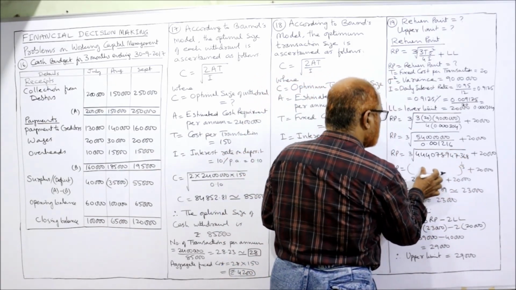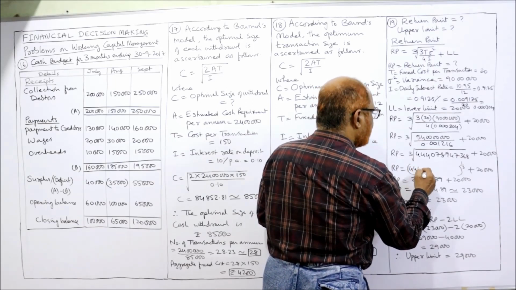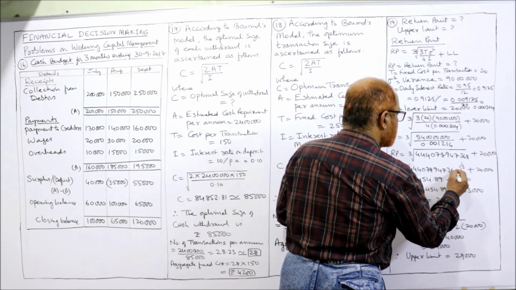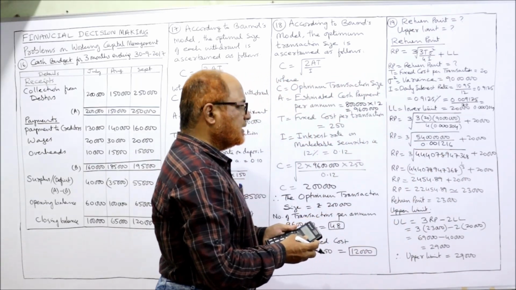Now the cube root of this: 444,078,947,368 to the power of 1 by 3.